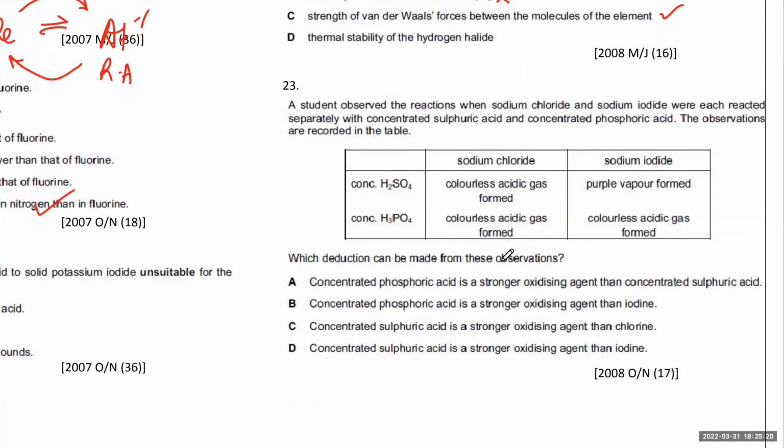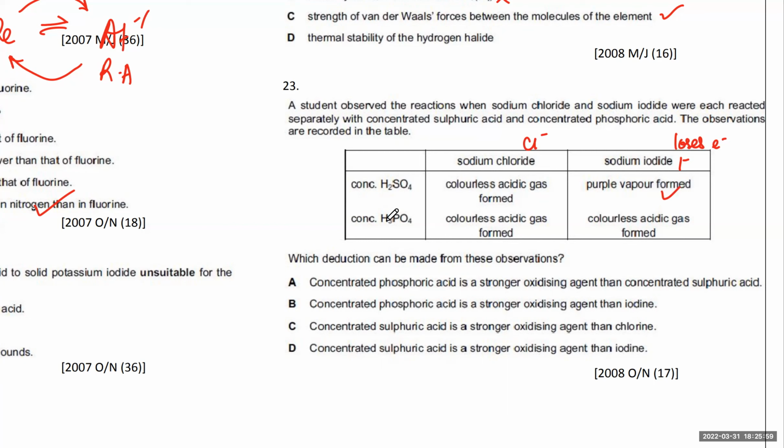Okay, then he's talking about the same thing. This is also important: he's talking about the same thing, that chloride ions are added. So, sorry, sulfuric acid is added. Iodide, remember, likes to lose electrons, right? So purple vapor is formed, right? Cl-1 does not like to do that. So it's just a displacement reaction. It combines with the H+1 to form HCl gas. So nothing happens in this case.